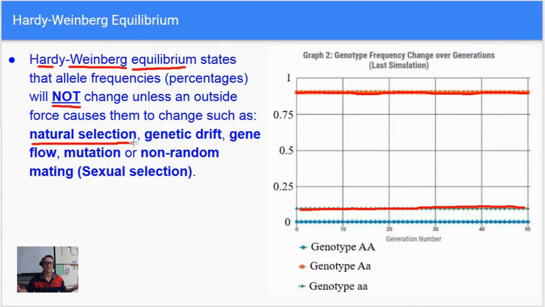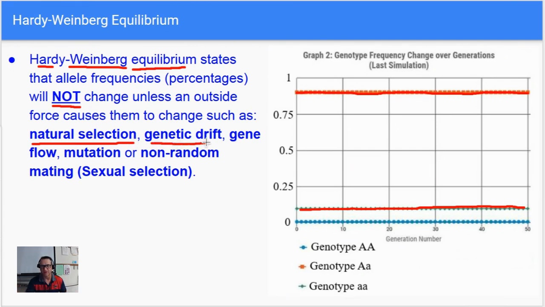Natural selection. If it's by the North Pole and there's snow, and everything's white because of the snow, that might cause the allele for white fur to go up and the allele for brown fur to go down. So they will not be in equilibrium because they will not stay the same. White fur will go up, becoming more common. Brown fur will go down, becoming less common, because it's easier to see a brown fur rabbit in the snow than it is a white fur rabbit.